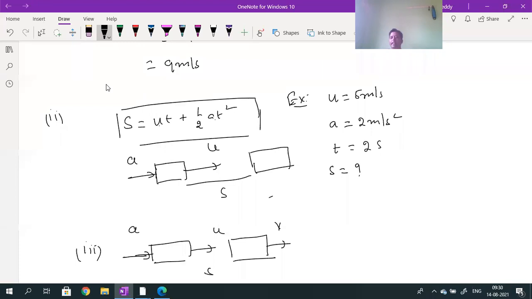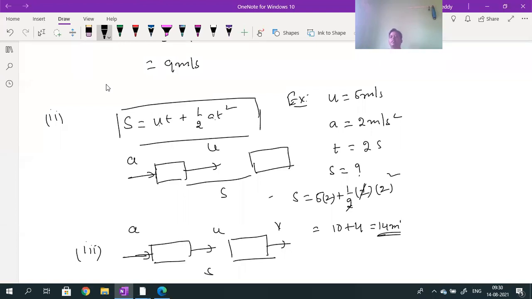S is equal to ut plus half at square. The u value is 5, t value is 2, plus half into a value 2, into t square, 2 square. Here the 2 cancels. What will we get as the answer? 10 plus 4. So the answer will be 14 meters.